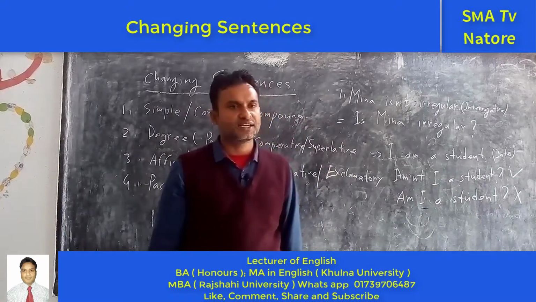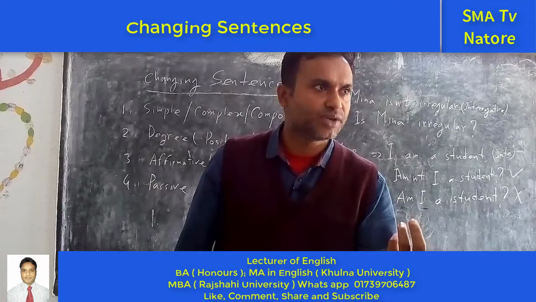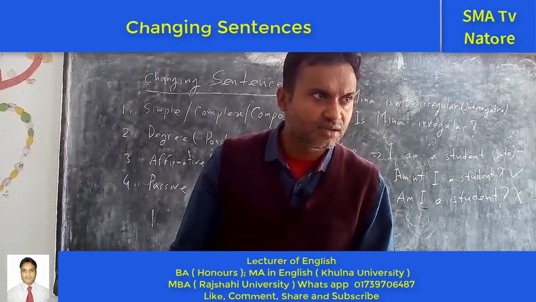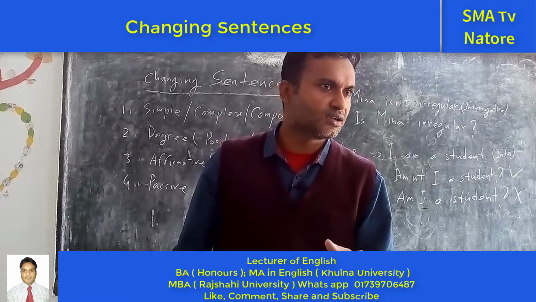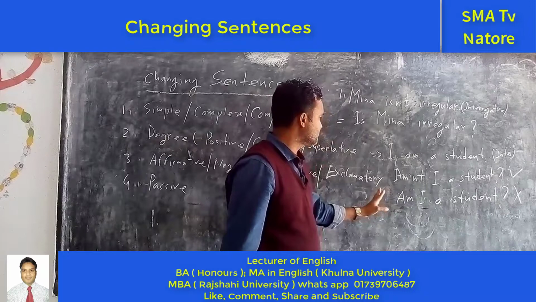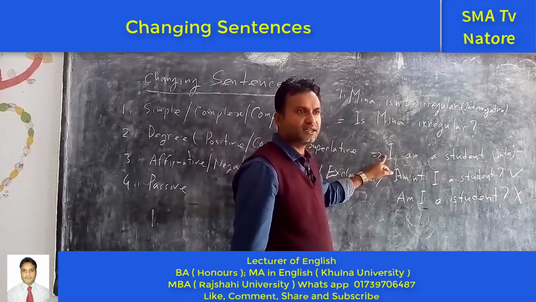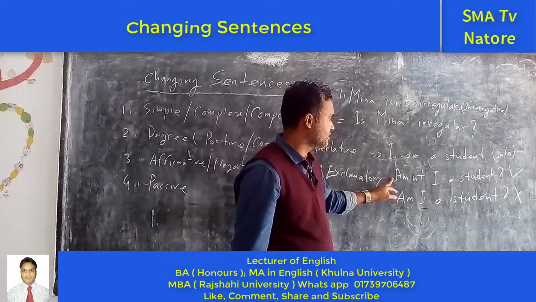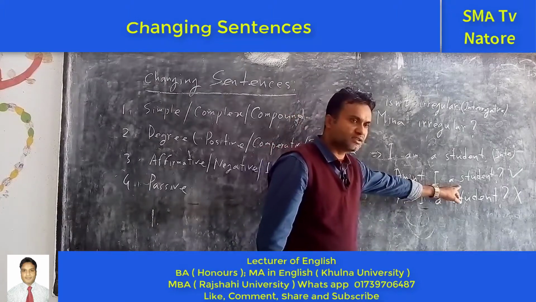For example, I am saying that, are you well? Yes, I am well. Aren't you well? The meaning is that you are not well. So here what happens? If there is the affirmation, you have to make the interrogative in this way. Amn't I a student?